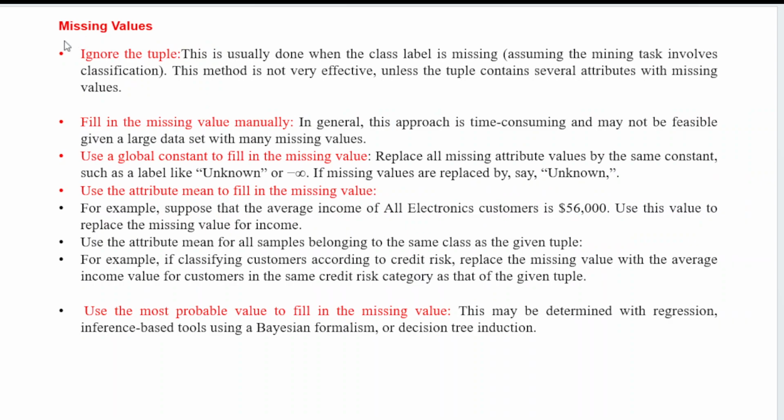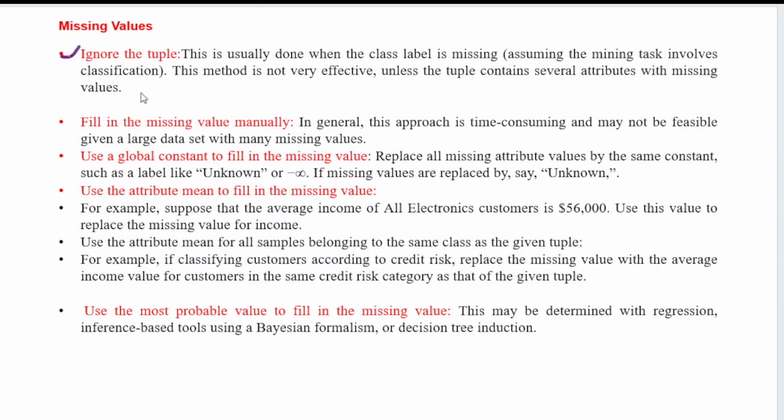So here we will see what to do about the missing values. Suppose I have missing values, what will I do? The first technique is ignoring the tuple. What is that? Ignoring the tuple is usually done when the class label is missing. If the class label is missing and I don't know anything about that class label, I can simply ignore that particular tuple. This is one technique for missing values.